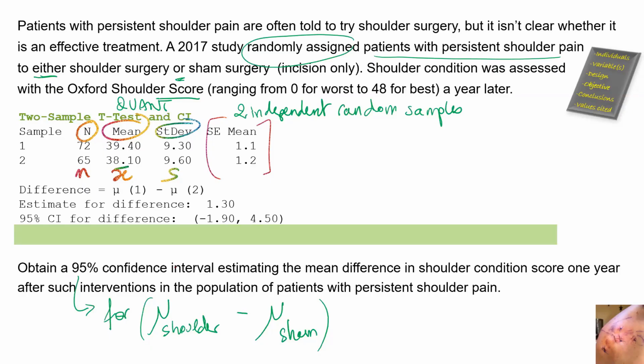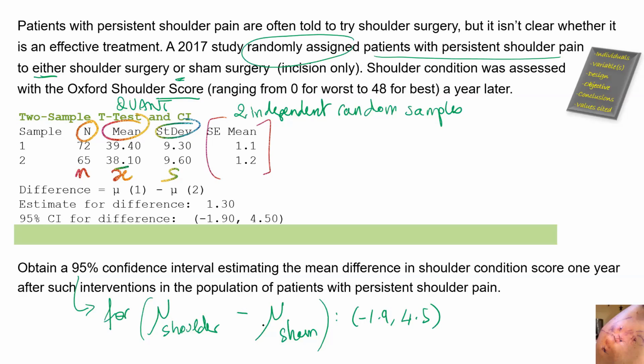We are 95% confident that the mean difference in shoulder condition score 1 year after such interventions in the population of patients with persistent shoulder pain is one value inside this range. So it could be as low as negative 1.9, or it could be as high as positive 4.5. So the important thing here is that our 95% confidence interval for this is negative 1.9 to positive 4.5. And so therefore, we think that this difference between those two population parameters is somewhere in there.